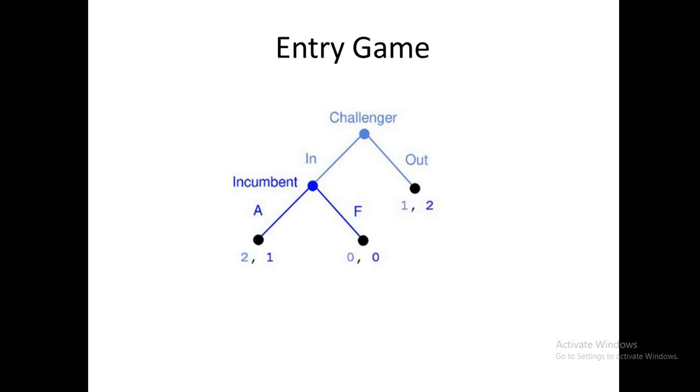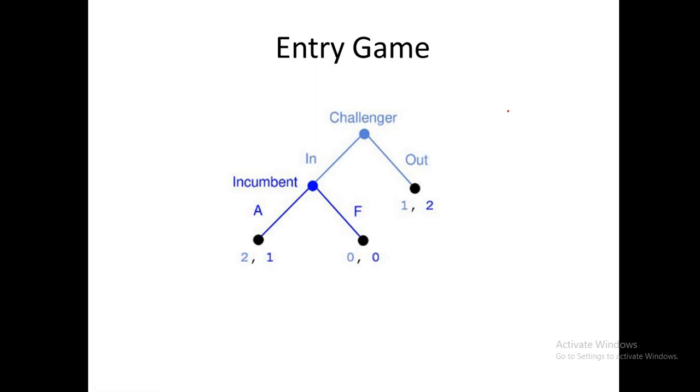This entry game is a game of two players, in which one player is the challenger and another one is the incumbent. In this game we have a market. In this market we have a player, the incumbent, and he is a monopolist. He is a monopolist means he is the only player in the market right now.